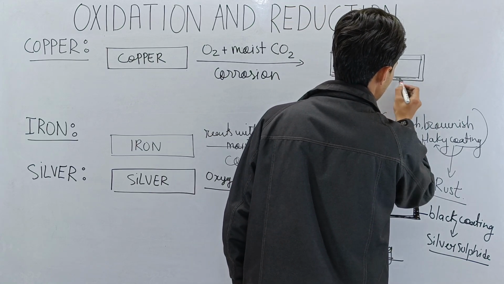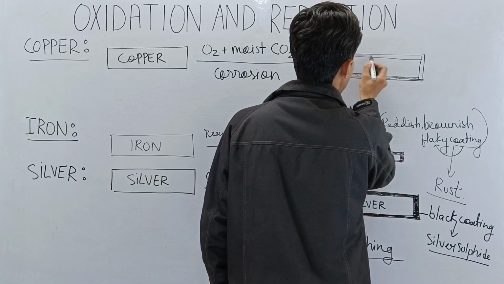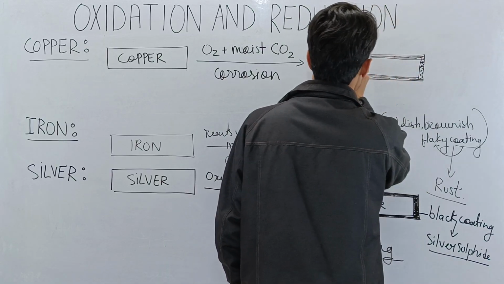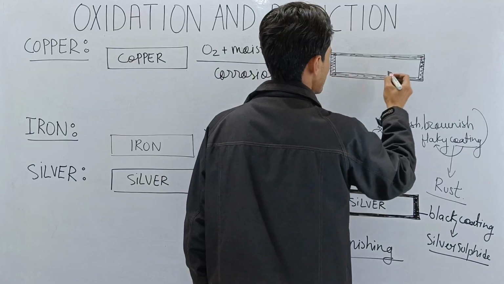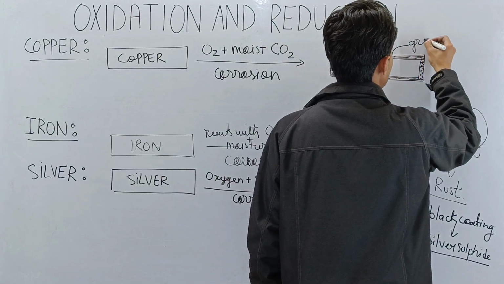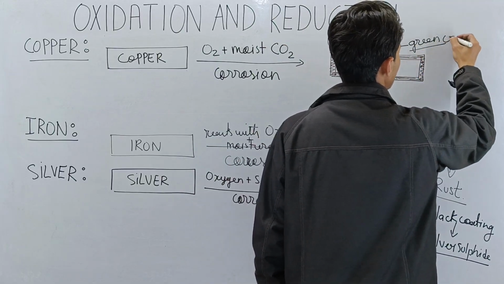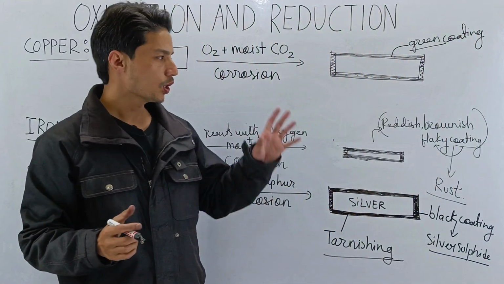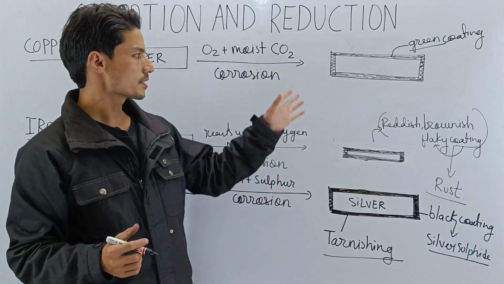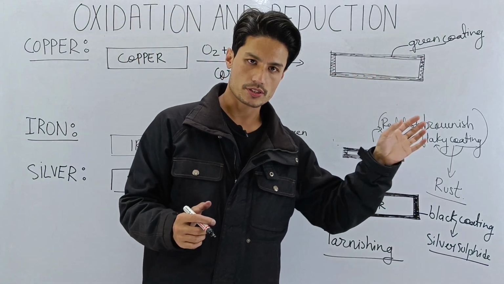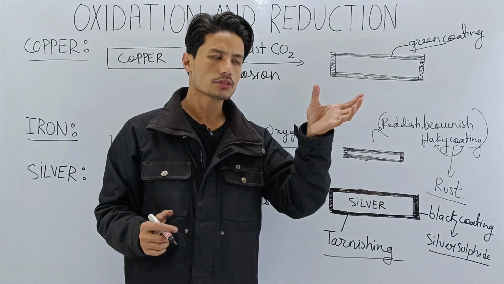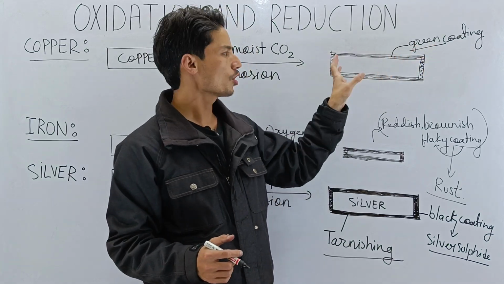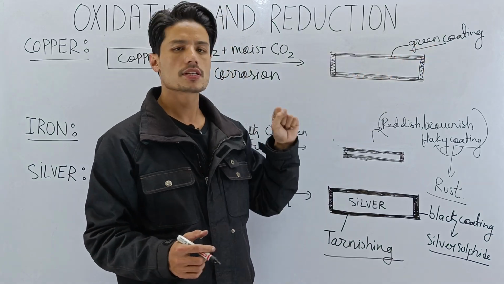This highlight which I'm doing upon the surface of copper is green in color. This is the green coating which is formed upon the copper metal. This is how copper undergoes corrosion. The brown color of copper will start changing to green color.